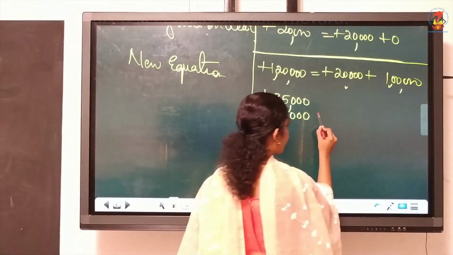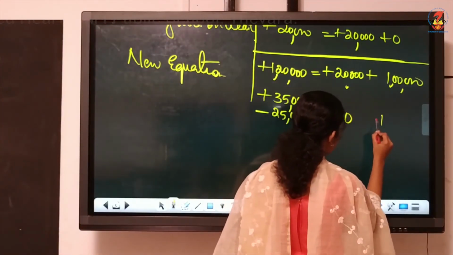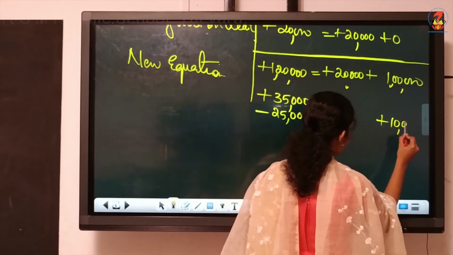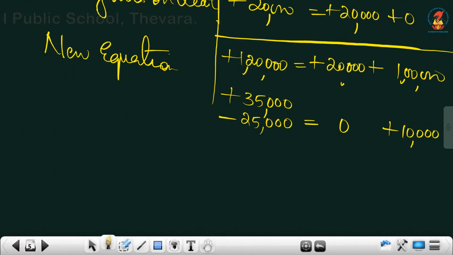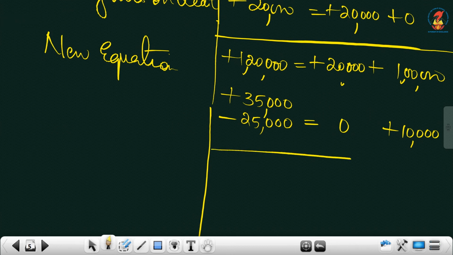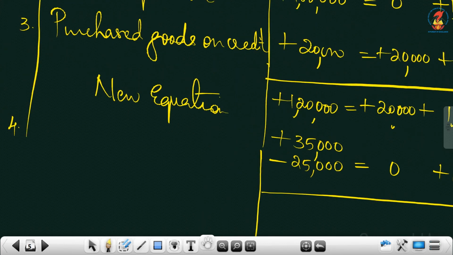So here we will write 0 and here we will write the profit amount, that is 10,000, and since it is profit you must add that. So plus and minus, so that means asset side here we have plus 10,000, here also we have plus 10,000. You write the new equation. Okay, before that you write the transaction here.